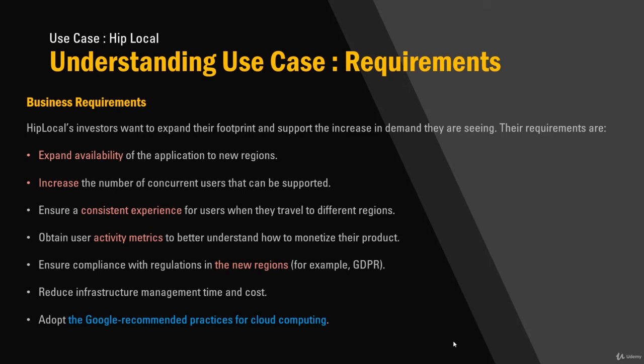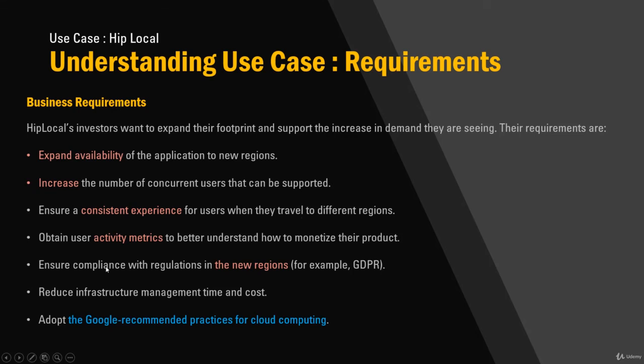A typical business requirement: as we are getting into rethinking the application for the cloud, they have these requirements which you need to consider. Expand availability of the application to new regions. When they say new region, it could be a region inside the US. Currently they are in Dallas, and if they want to launch in East Coast or West Coast or Central North, it could be another region. Increase the number of concurrent users, so scalability.